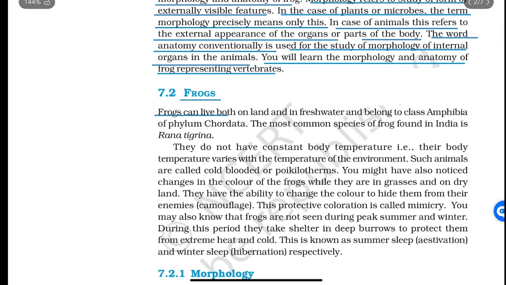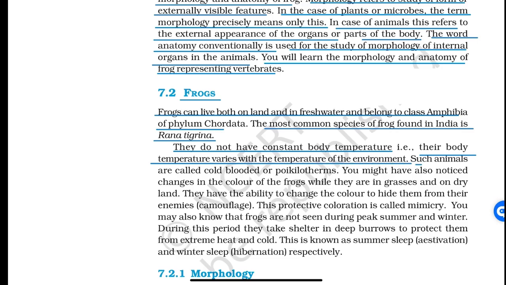Frogs. Frogs can live both on land and in fresh water and belong to class Amphibia of phylum Chordata. The most common species of frog found in India is Rana tigrina. They do not have constant body temperature. Their body temperature varies with the temperature of the environment. Such animals are called cold-blooded or poikilotherms.